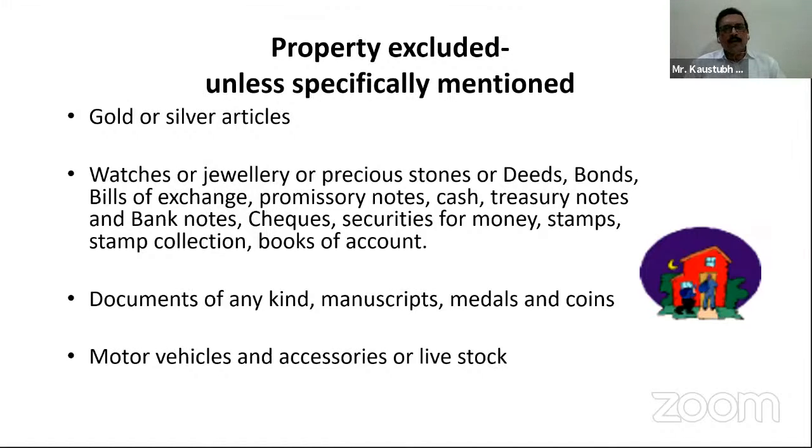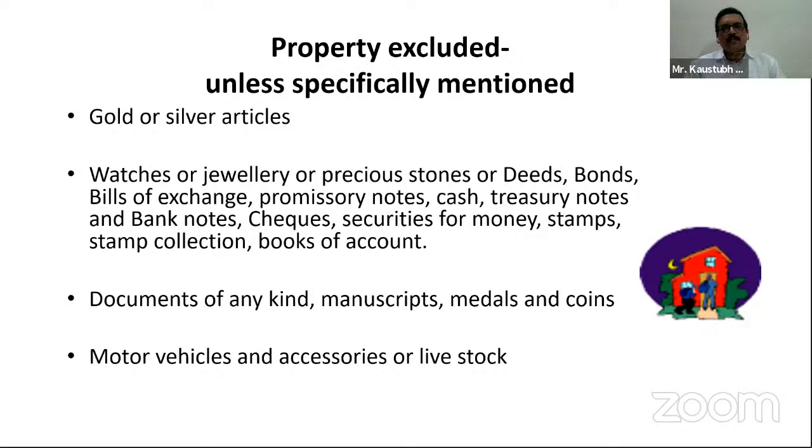The property excluded. There are certain properties which are excluded under the burglary policy: gold or silver articles, watches or jewelry, precious stones or deeds, bonds, bills of exchange, promissory notes, cash, treasury notes and bank notes, checks, securities for money, stamps, stamp collection, books of accounts, documents of any kind, manuscripts, medals and coins, motor vehicles and accessories, or livestock.